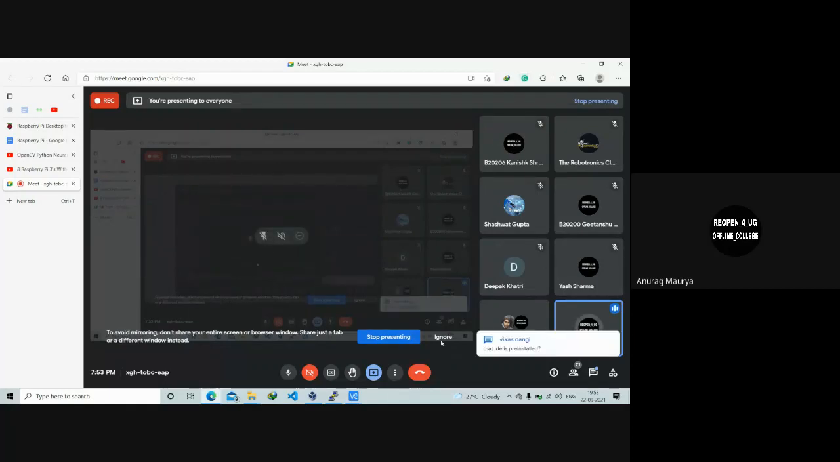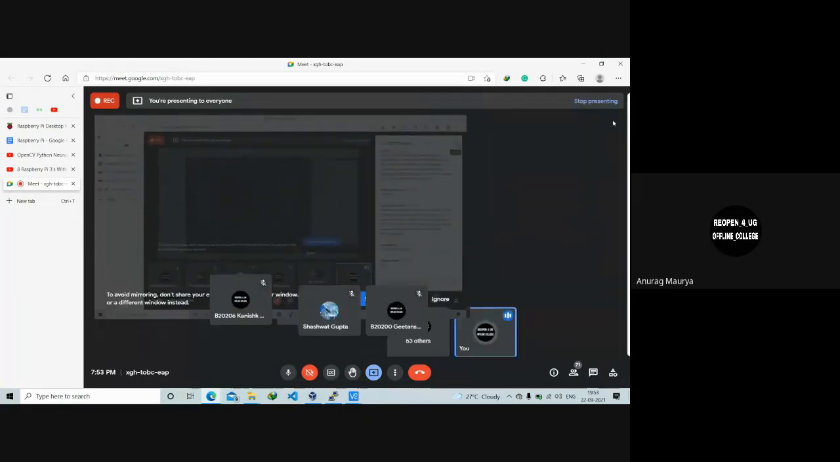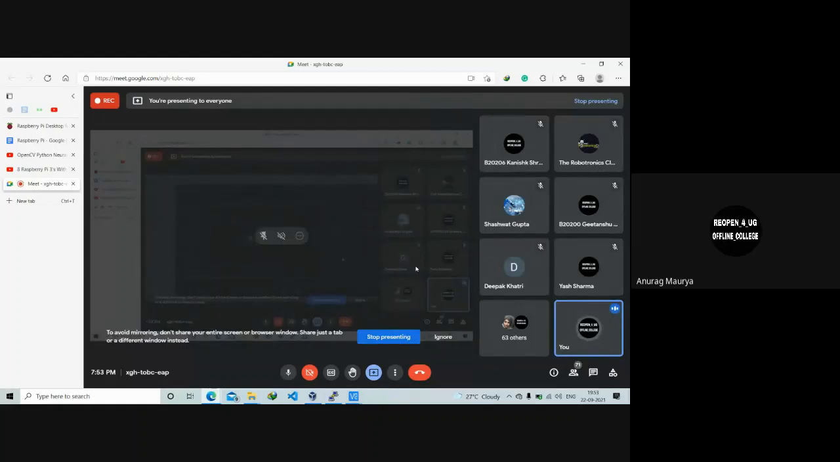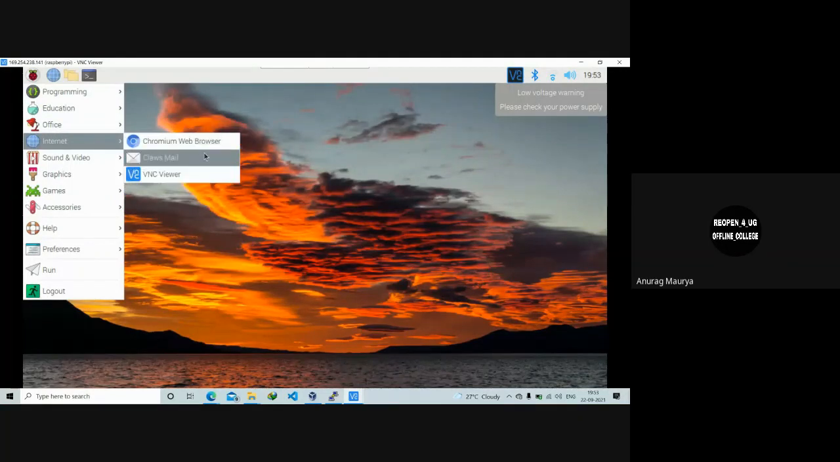So that IDE is pre-installed. You will be installing this Raspberry Pi OS, and the IDE is coming pre-installed. And if you want to have another IDE, you can always install it from the terminal, like you install Python. And there is a Chromium browser. If you want to have a look at it, here is this Chromium web browser. There is VNC viewer, and there is a mailing client as well.